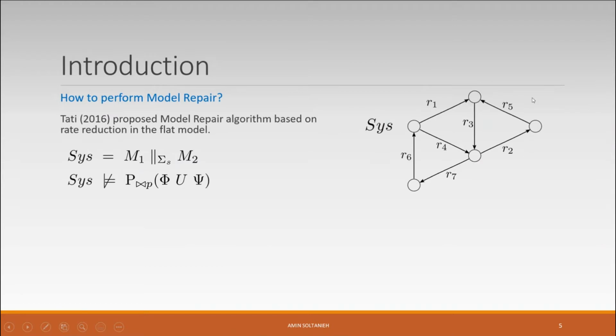On the right-hand side, we have the combined model of the system, and we assume that the model repair algorithm proposes to modify some of the rates of this combined model by some modification factors. For example, we need to multiply the rates R1 and R2 by factors F1 and F2. Now the question is, is it possible to reconstruct the rates of this system using this model repair information or not?